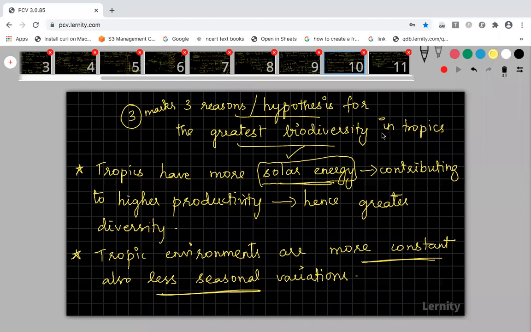So the next one is species area relationship. That is very, very simple. It can be explained by a graph and by an equation. I think we have 10 minutes more. We can complete species area relationship. That is very simple. So 10th slide, you just copy. Then I will show you the 11th one.